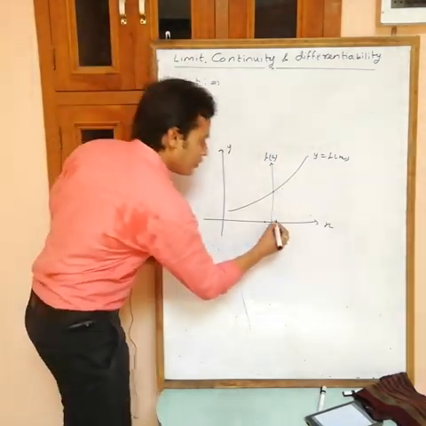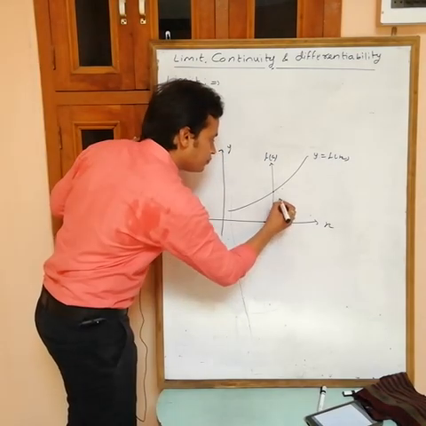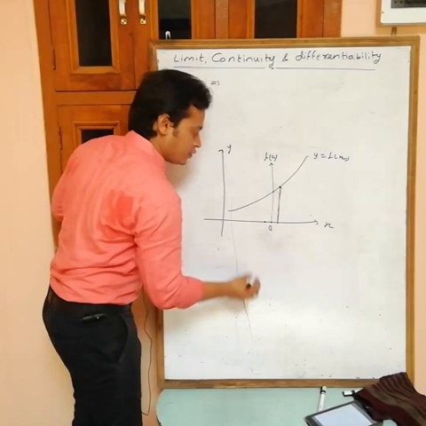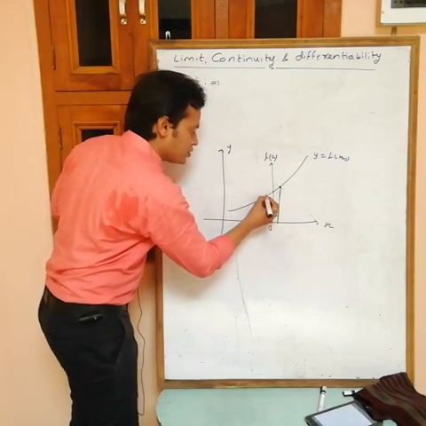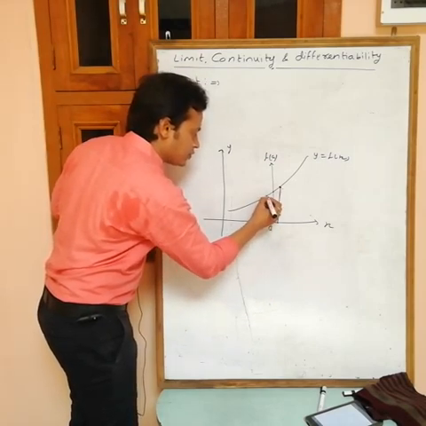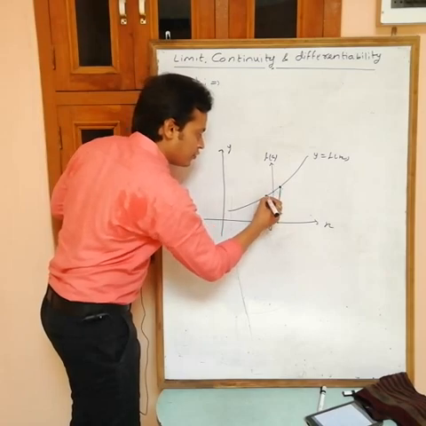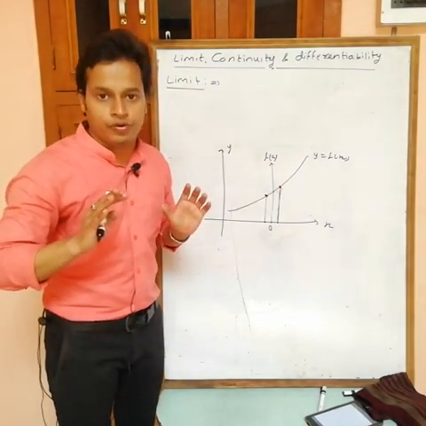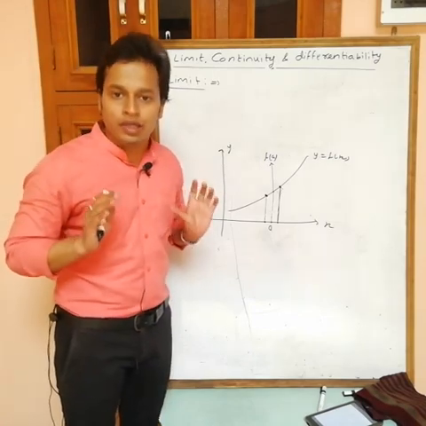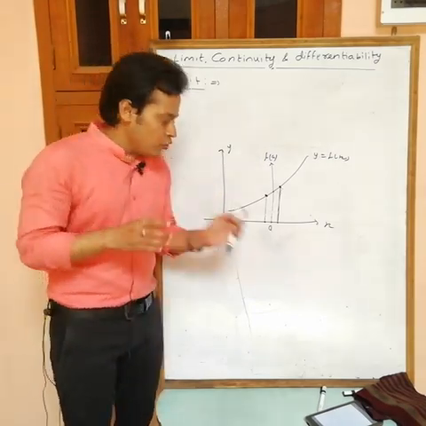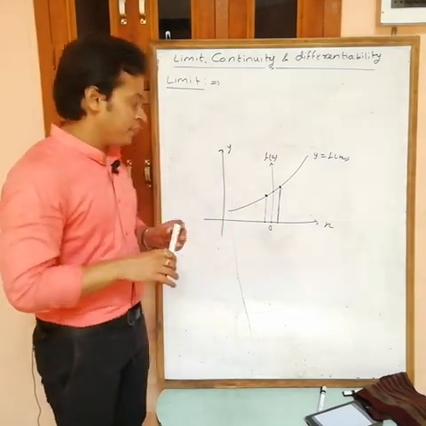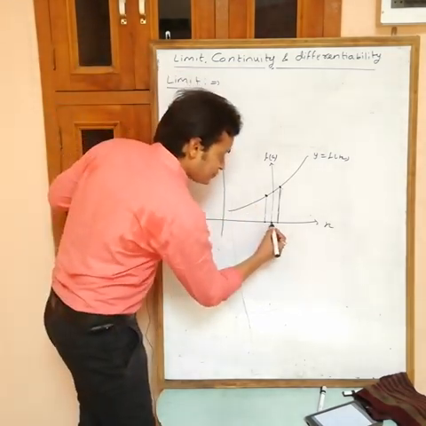Now value of function at this point, this one, and value of the function at this point, this one. These are the value of function in immediate neighborhood and these are known as limit. Now actually we have two immediate neighborhood points, so we have two limits.